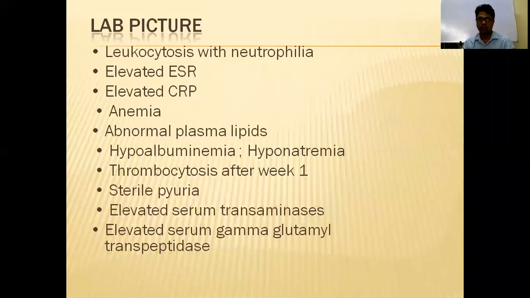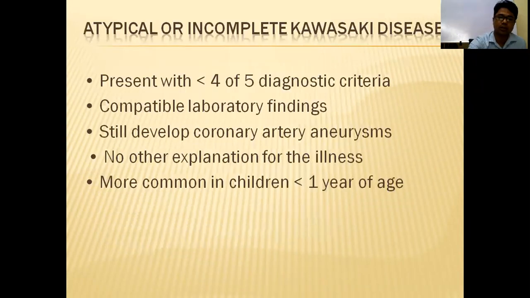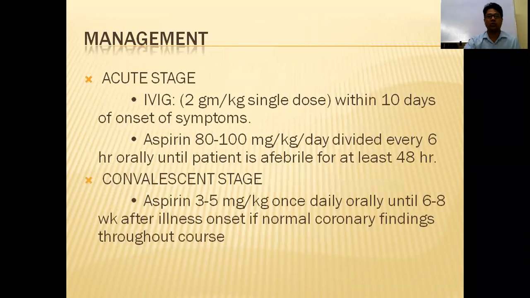You have to do ESR, CRP, and CBC. You will see leukocytosis, neutropenia, elevated ESR, and elevated CRP. You will get anemia here, and you also have to do RA factor, rheumatoid arthritis factor, and ANA. These things you also have to do. This is atypical.